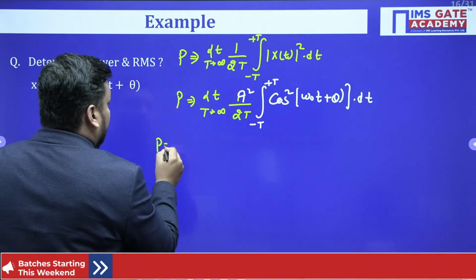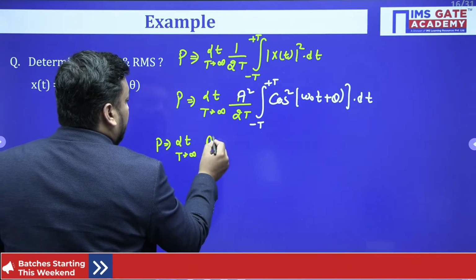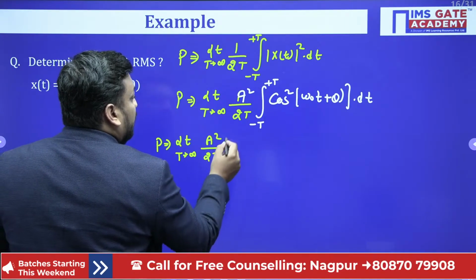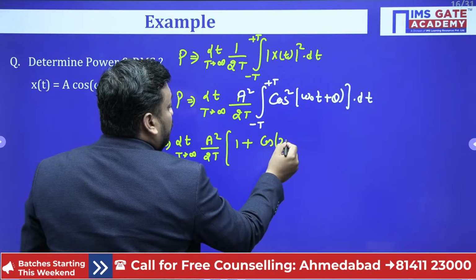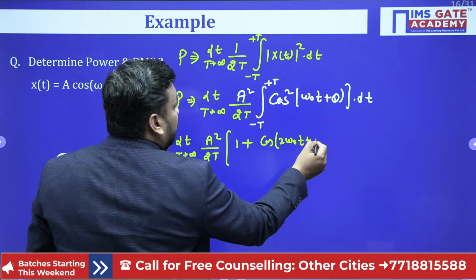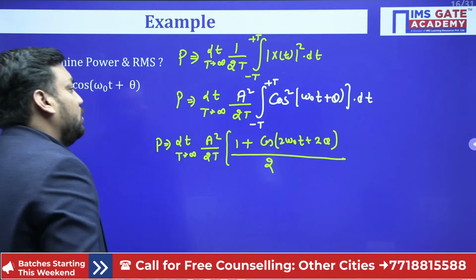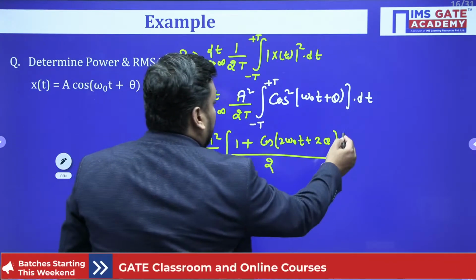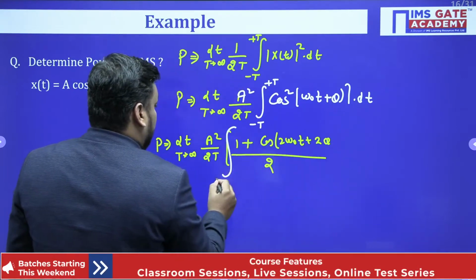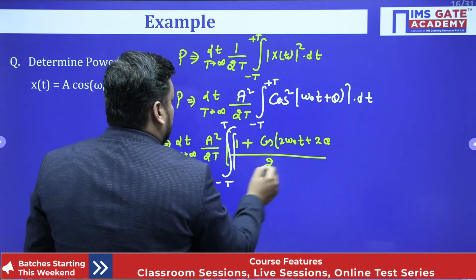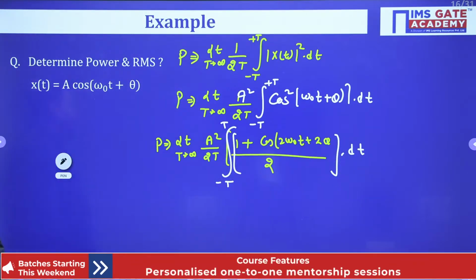So ultimately you will get P equal to limit T tends to infinity, A square by 2T, and here what you will get, guys? You will get (1 plus cos of 2 omega 0 t plus 2 theta) upon 2, because cos square is (1 plus cos 2 omega 0 t plus 2 theta) upon 2. Here you need to integrate actually, not limit, so minus T to plus T dt. Yes or no? Right now you have not integrated, you are just putting the value.